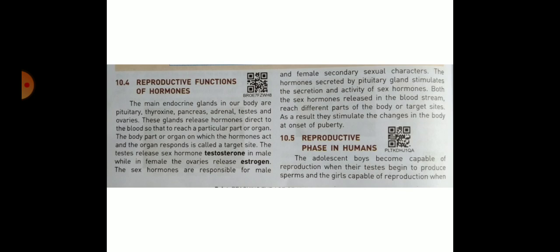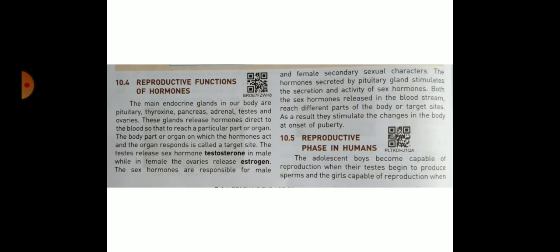The testes release the sex hormone testosterone in male, while in female the ovaries release estrogen. The sex hormones are responsible for male and female secondary sexual characters. The hormones secreted by the pituitary gland stimulate the secretion and activity of sex hormones.